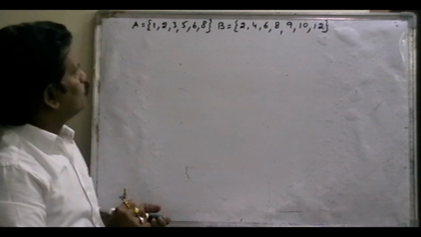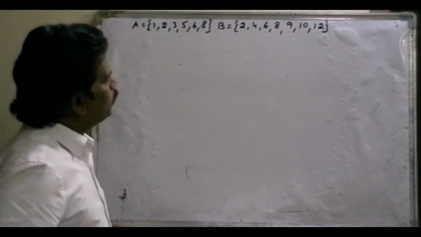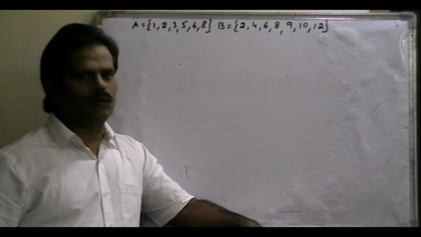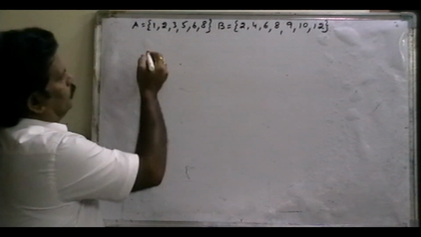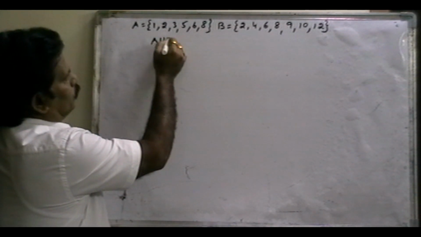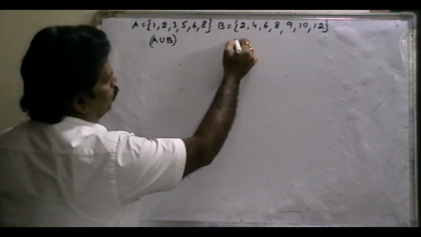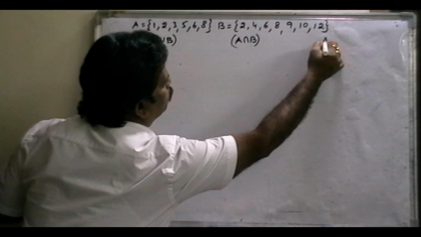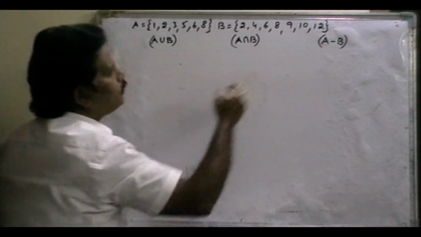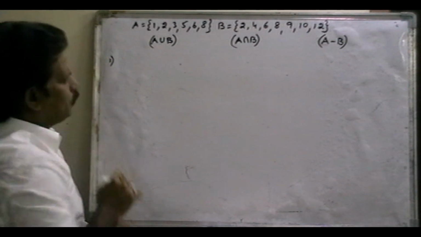Right? Now, what is A union B, A intersection B, and A minus B?